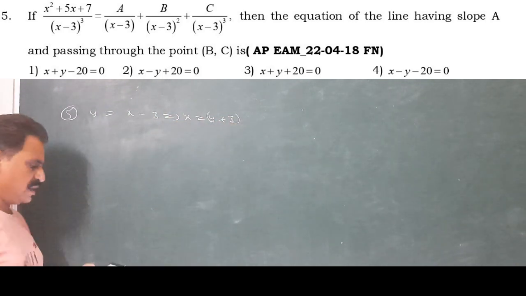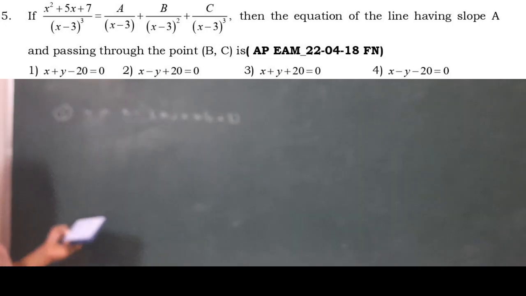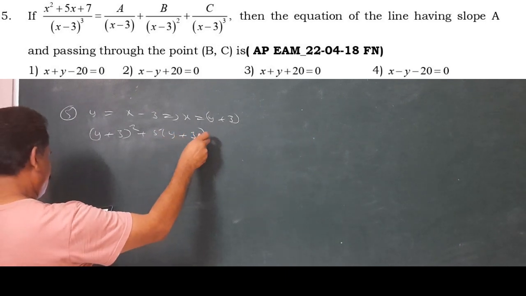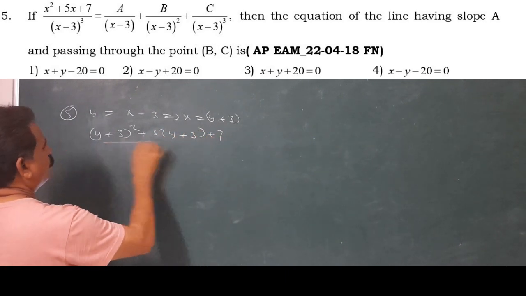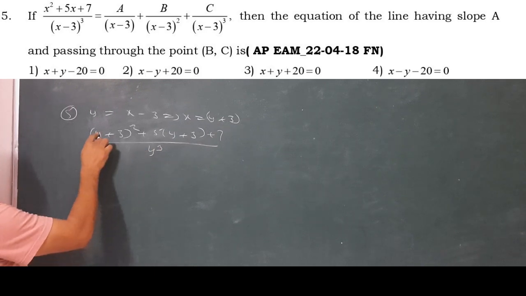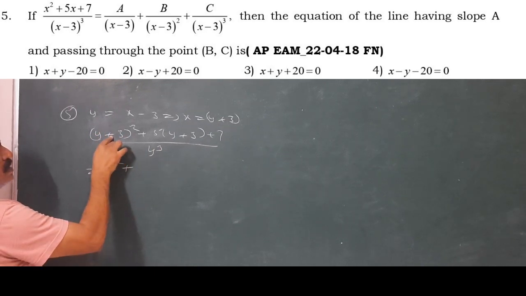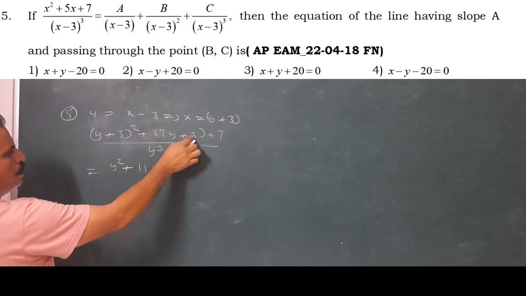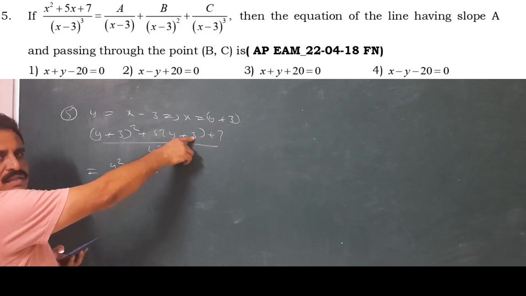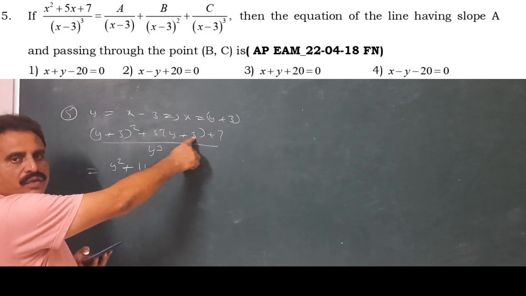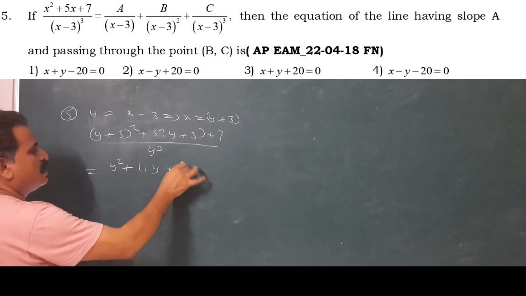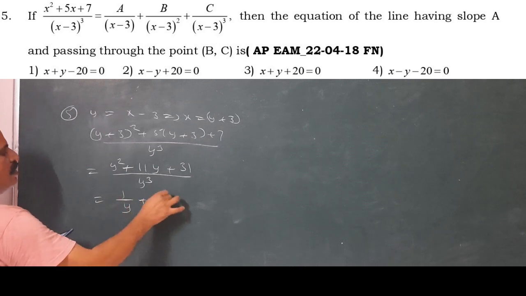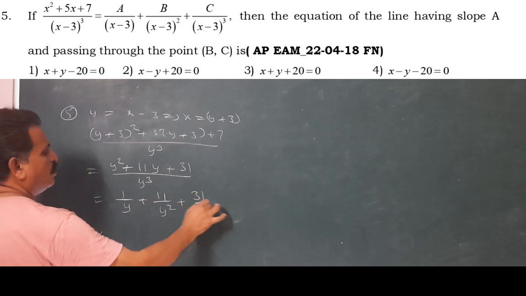Substitute in the expression: y plus 3 whole square plus 5 into y plus 3 plus 7 by y cube, which equals y square plus 6y plus 5y, 11y, and constant 9 plus 15 is 24, plus 7 is 31, by y cube. That is nothing but 1 by y plus 11 by y square plus 31 by y cube.